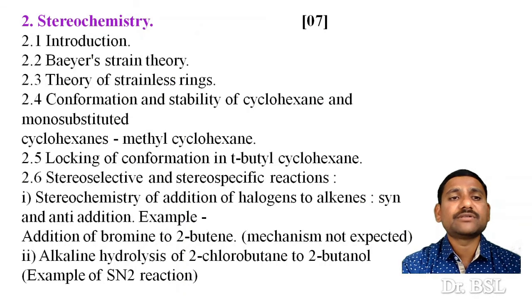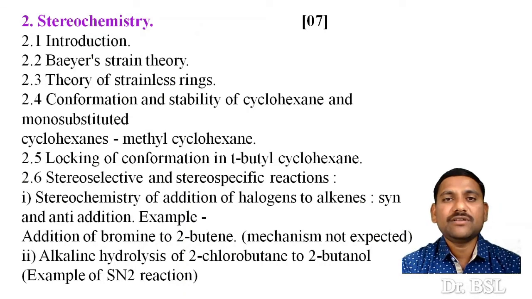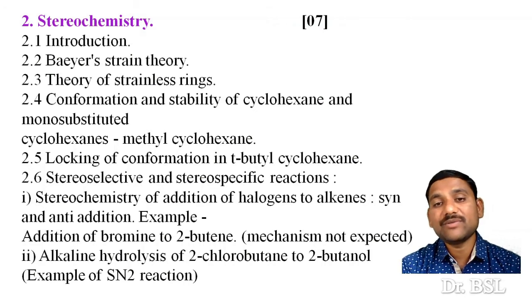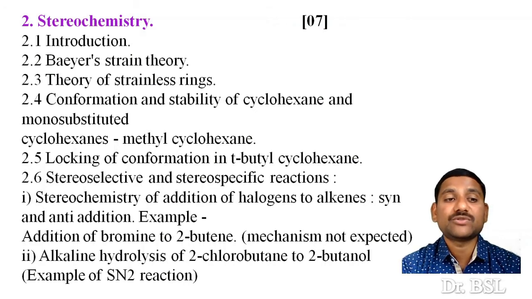Then the second unit is stereochemistry. After introducing the topic, we will see Baeyer's strain theory, theory of strainless ring, conformation and stability of cyclohexane and monosubstituted cyclohexanes, that is methylcyclohexane.